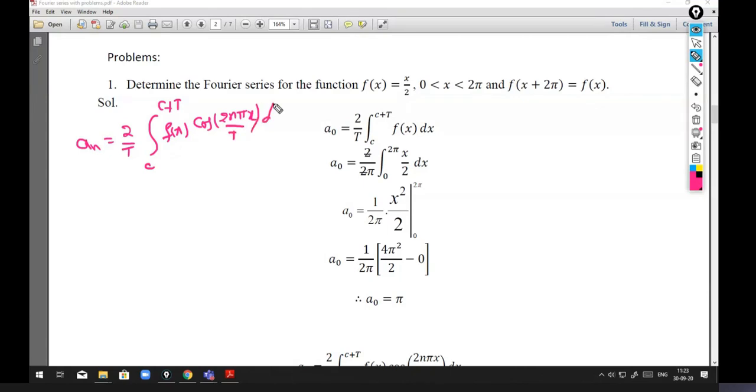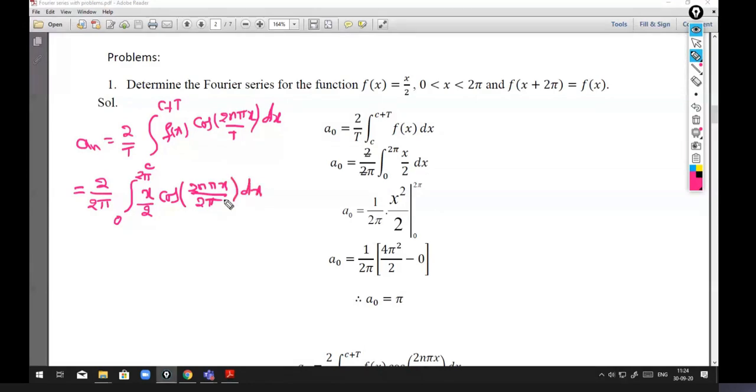So we notice that T value is 2 pi, so 2 by 2 pi, and c is 0, so 0 plus 2 pi is 2 pi, integration from 0 to 2 pi. f of x value is x by 2 cos 2n pi x by 2 pi, T value is 2 pi, into dx.